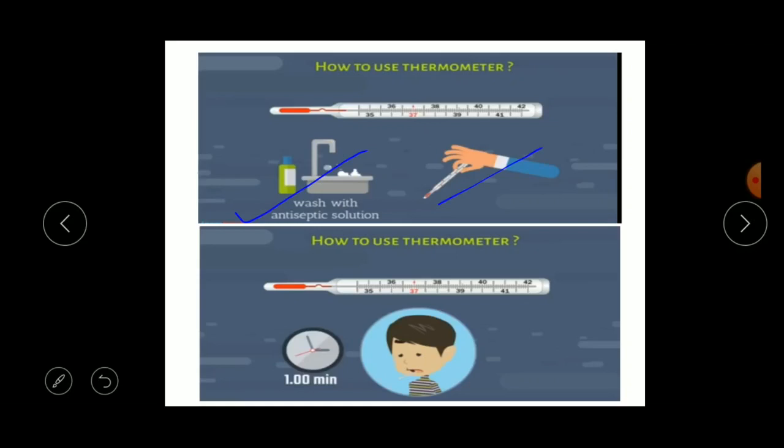Now place the bulb of the thermometer under your tongue. Keep it as it is for 1 minute and let the mercury expand in the tube. Now take the thermometer out and note the reading. This is how we can use the thermometer.